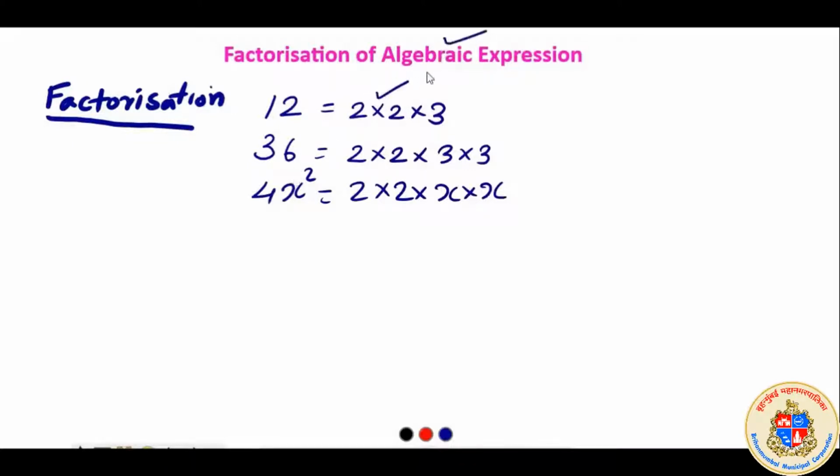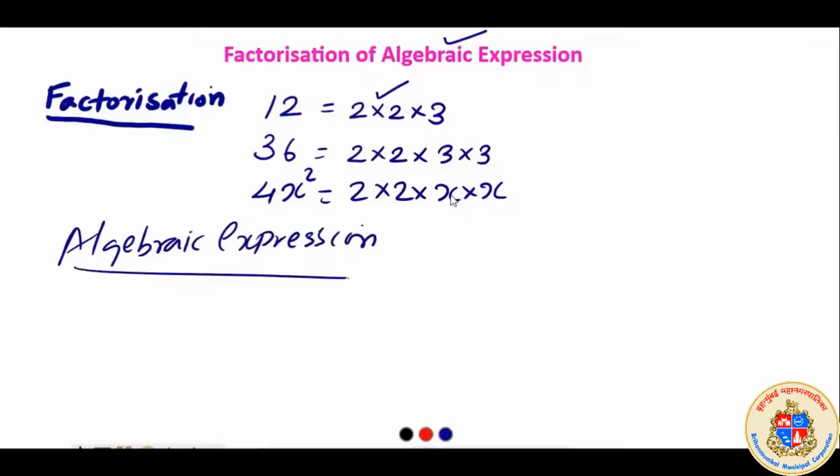Now second part is algebraic expression. Algebraic expression was first introduced to you just by writing some alphabet along with numbers. For example, 3x plus 5 is equal to 17.